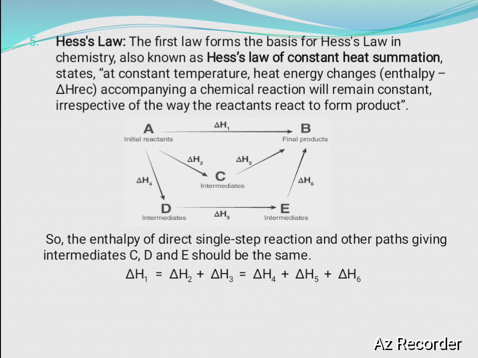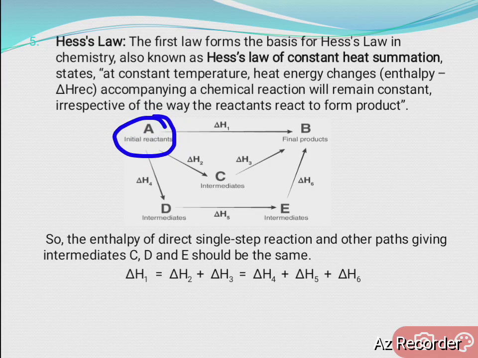At a constant temperature, the heat energy changes accompanying a chemical reaction remain constant irrespective of the way the reactants react to form the products. It means the enthalpy change for a reaction is the same whether it occurs in one step or multiple steps. See here, in the first step what happens?